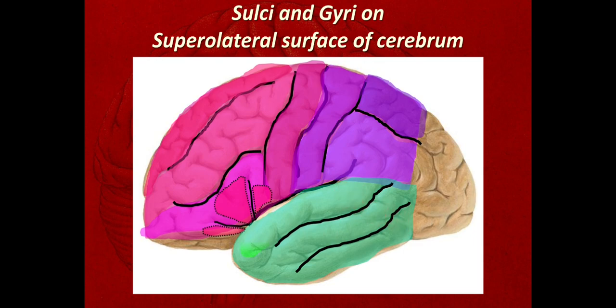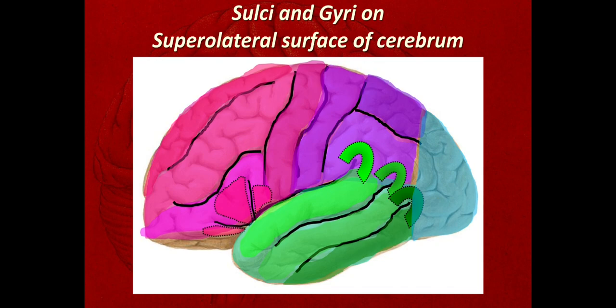At the posterior end, there are the superior, middle and inferior temporal gyri. This is the supramarginal gyrus capping around the posterior end of the lateral sulcus. This is the angular gyrus capping around the posterior end of the superior temporal sulcus. This is the arcus temporo-occipitalis capping around the posterior end of the inferior temporal sulcus.